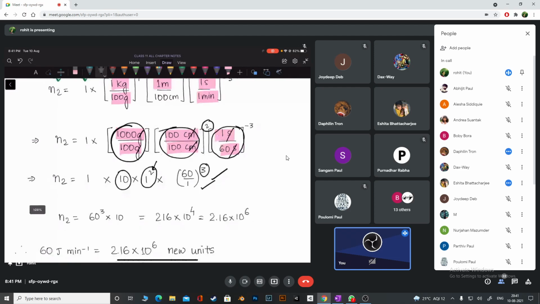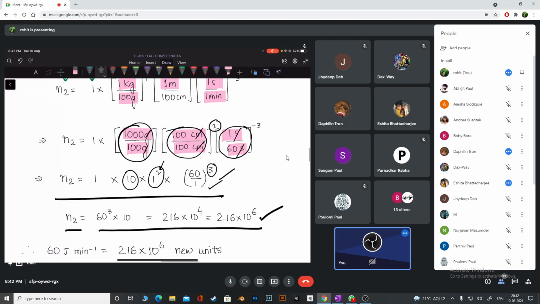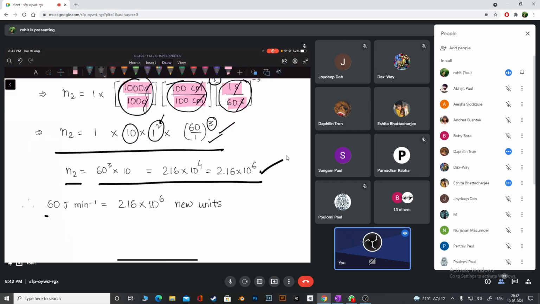Okay, so when I do this, I got this one. N2, the numerical value we have got, is equal to 2.16 into 10 to the power 6. So what is the final answer, guys? Your final answer is very interesting. 60 joules per minute can be written as 2.16 into 10 to the power 6.